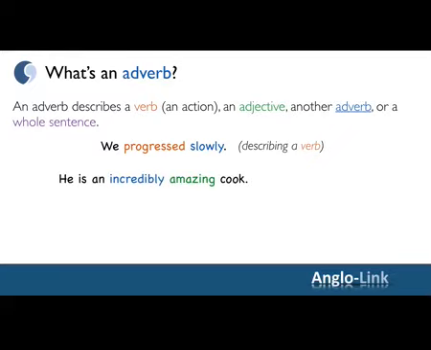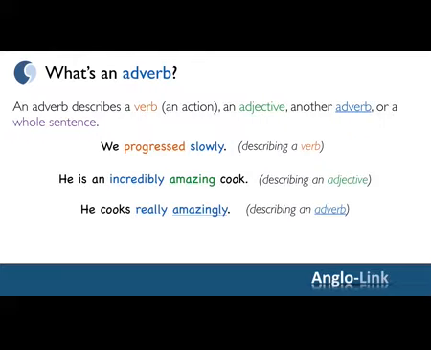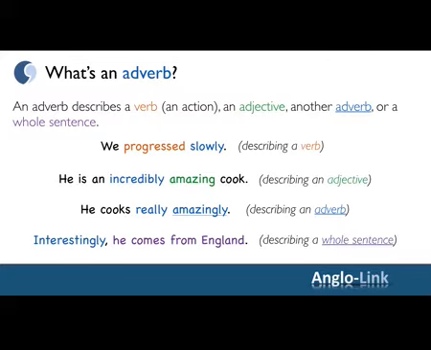Here, incredibly is an adverb that tells us more about amazing, the adjective. He cooks really amazingly. Here, really is an adverb telling us more about another adverb, amazingly. And finally, interestingly, he comes from England. Interestingly relates to the whole sentence, he comes from England.